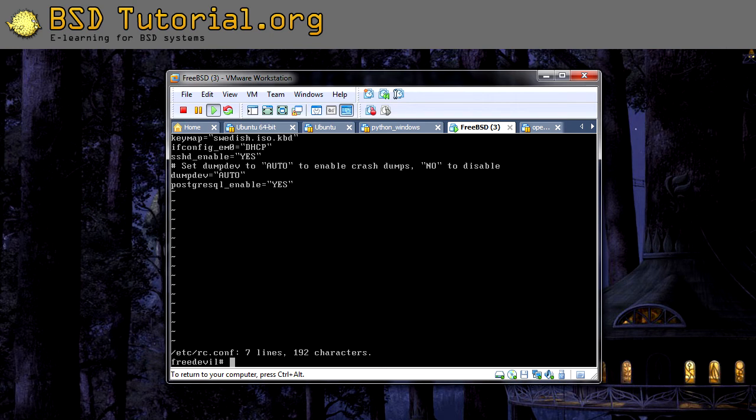And now we're going to initialize the database for the very first time, and you do it by going to /usr/local/etc/rc.d/postgresql and you type initdb.